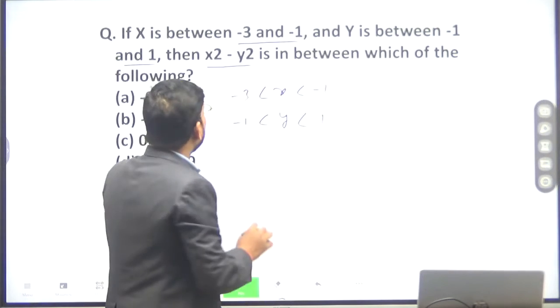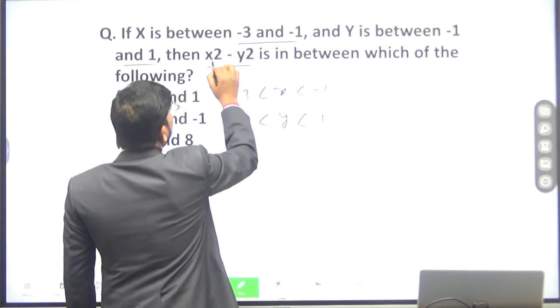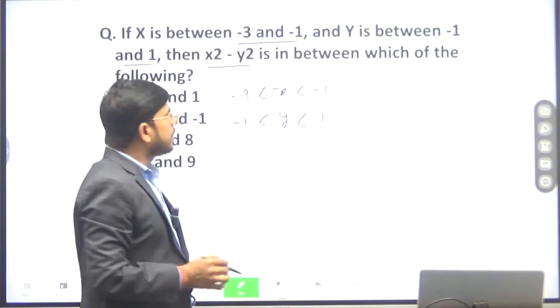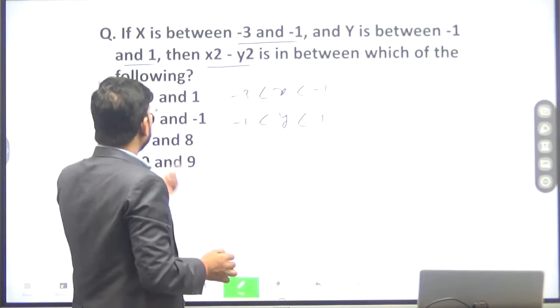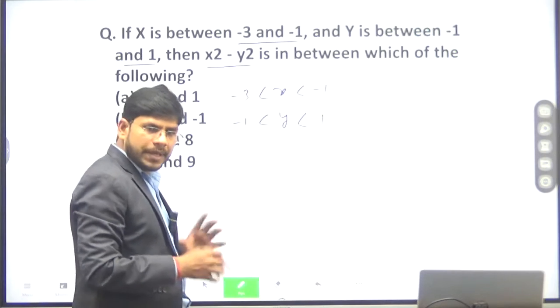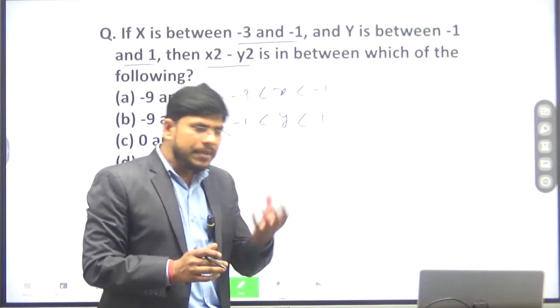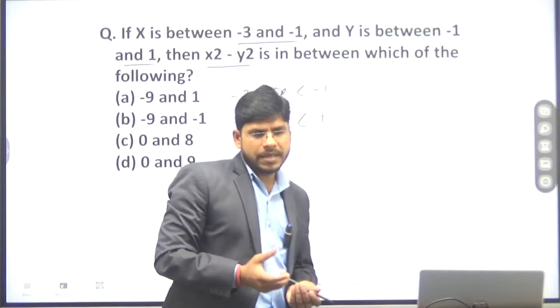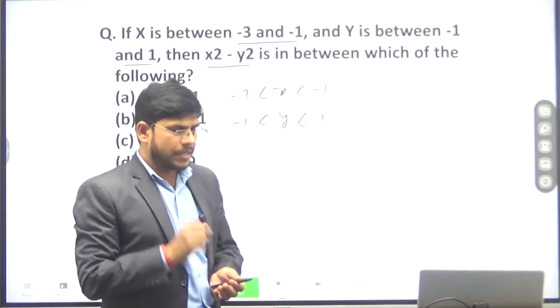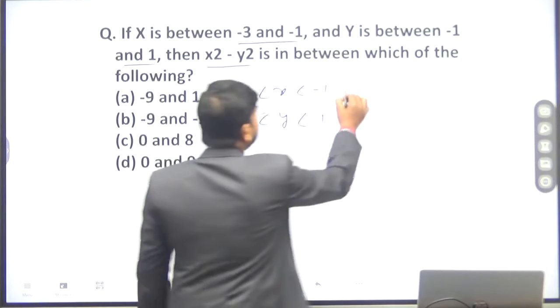Now what we have to find out? The value of x square minus y square will be between which of the following? It means we have to find the minimum value and the maximum value of x square minus y square.